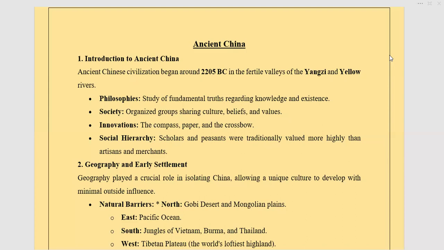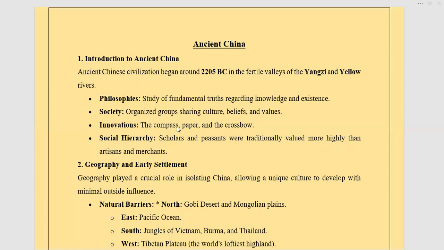Now, the points that I will be sharing today, your preparation is not limited to these points. Make sure that you go through your book and other resources as well. But these points can help you save time, and it will be easy for you to summarize everything in short time. So, starting with ancient China, first of all, you should know what we are referring to as ancient China.